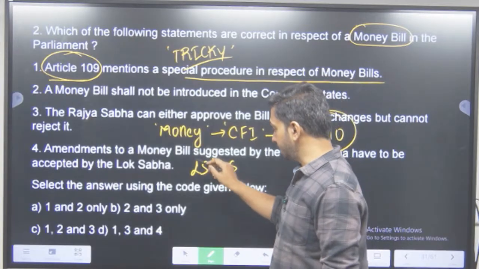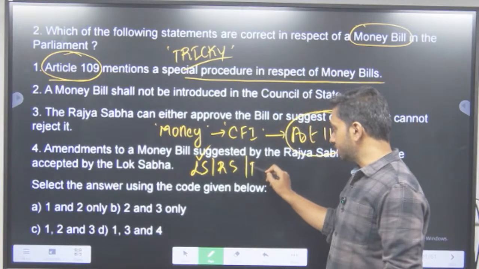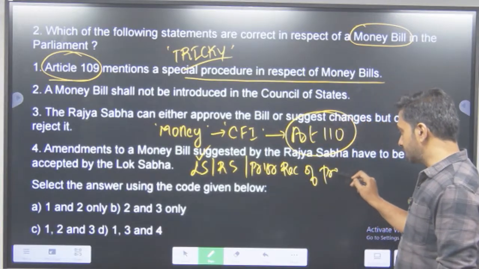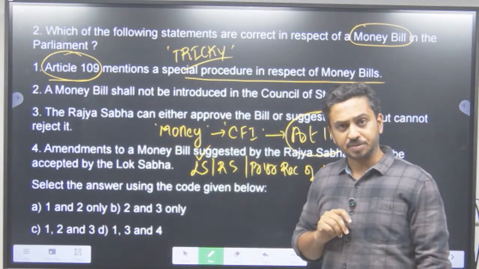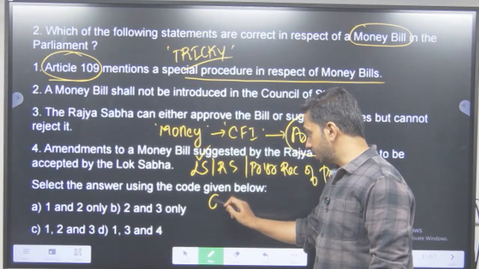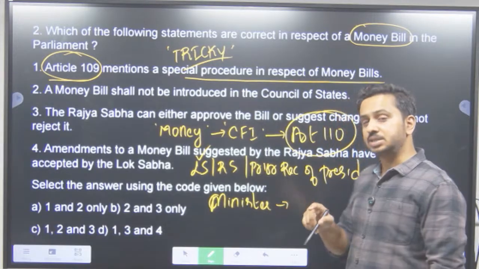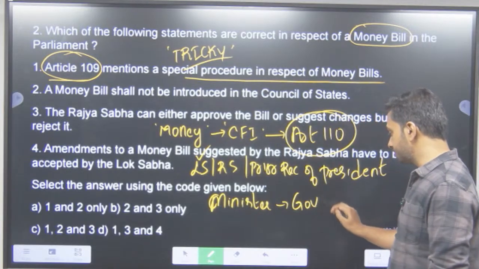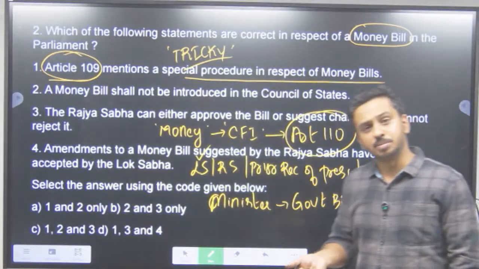No. It has to be introduced only in the Lok Sabha. And do we require prior recommendation of the President? Yes, we do require the prior recommendation of the President. Where can it be introduced? Only in the Lok Sabha. Who can introduce it? Only a minister. That means if a bill has been introduced by a minister, what do you call that bill? You call that bill a government bill. That means there are two types of bills here. One is the government bill, the other is the private member bill.